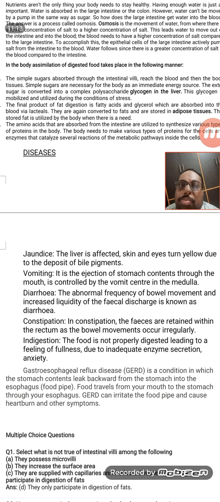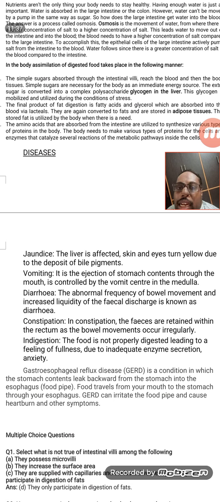Then vomiting. That means if you have taken very spicy food, or if there was no proper digestion, or if there was any bacterial infection or food poisoning, vomiting is a common result. It is controlled by the brain, that means the vomiting control center in the medulla.